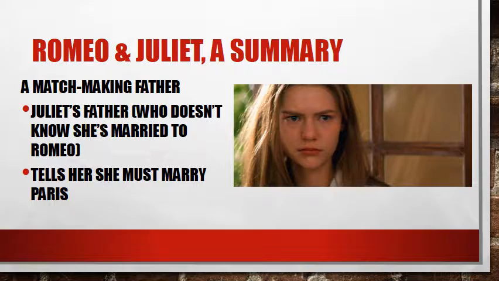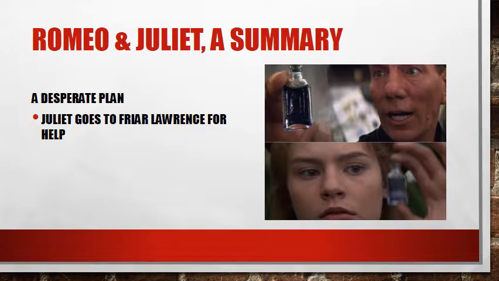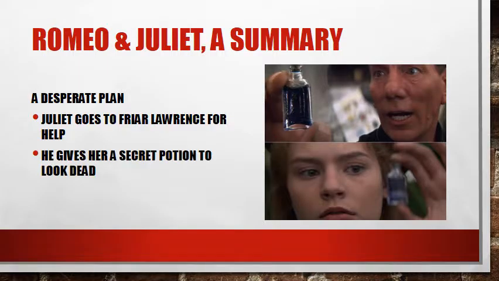She does not take this very well. You can see her face. She's very, very upset. Well, they come up with a plan then. She does not want to marry Paris. She already is married to Romeo. Who does she go to but Friar Lawrence? So Juliet goes to Friar Lawrence for help. She wants to get out of her situation. So he gives her a secret potion to drink that will make her look dead. It won't kill her, but it'll make her look like she's dead, even though she'll just be sleeping.